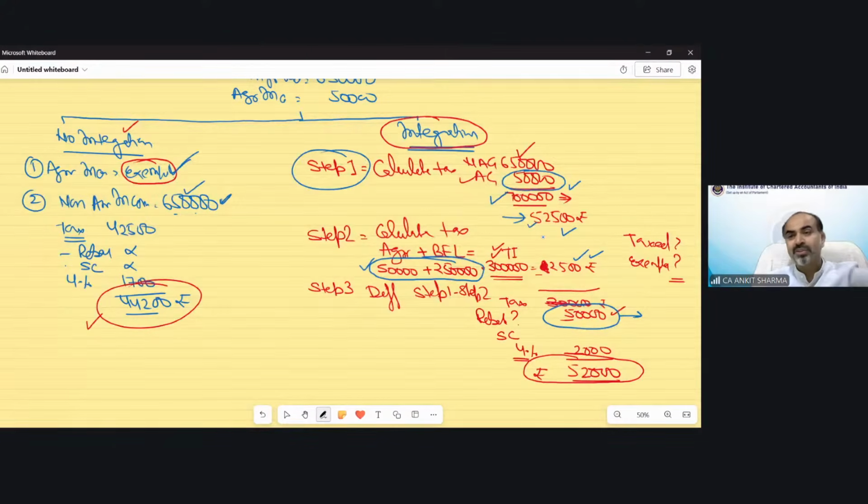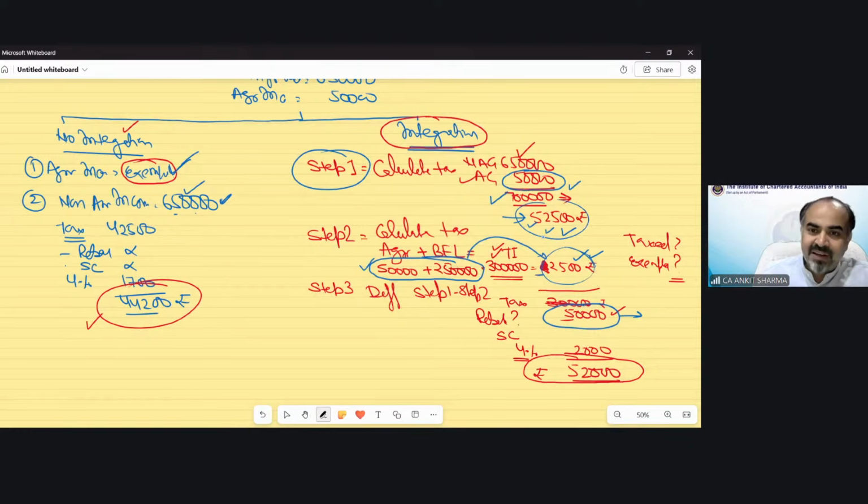So people opposed it. This is wrong. You said agricultural income exempt. Why are you charging tax on my agricultural income? So the department says, okay, what we are doing, we are now calculating tax on your agricultural income and we will reduce that tax from your total income. So technically, we reduce the tax of agricultural income out of this. So technically, the remaining would be the tax on your non-agricultural income only.